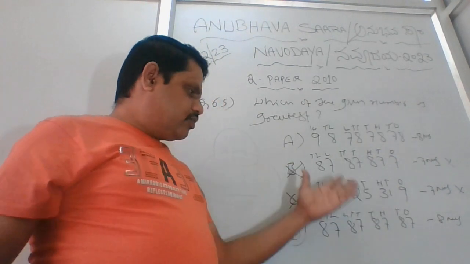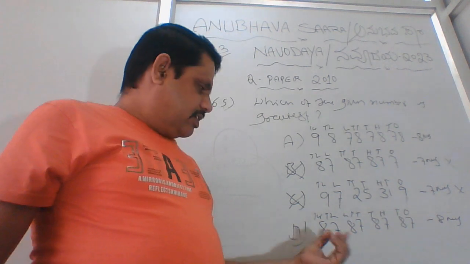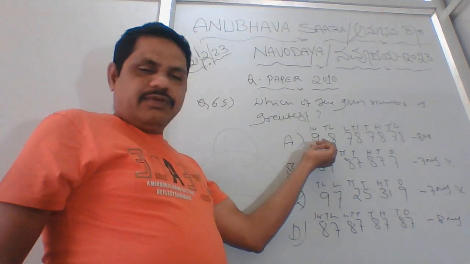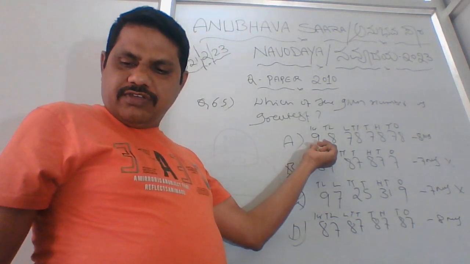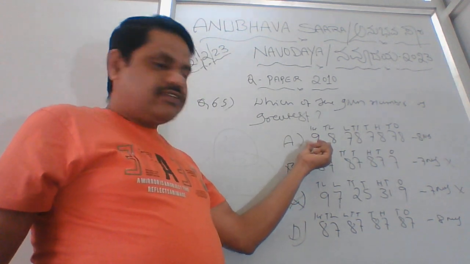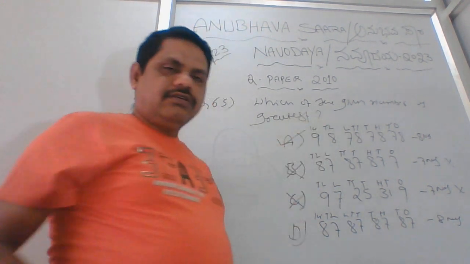Okay. Now we can come to the conclusion. Which is the biggest? 9 is the biggest. So we can say the 9 is the biggest. That means this answer is correct. That's all.